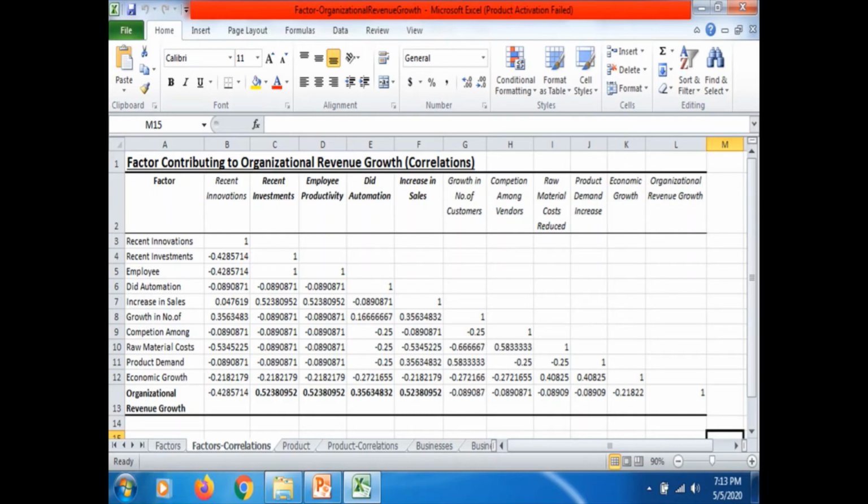For example, organizations like any automobile component company, or any exide batteries, or Motherson Sumi, these kinds of organizations can also use this kind of tool and find out which factor is really contributing to their organizational revenue growth year on year, right? Now let's move on and see, we will propagate it to the product wise, right? Let's move on.